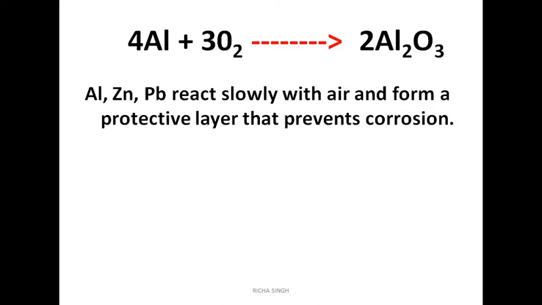Next is aluminium. When aluminium reacts with oxygen, then it forms aluminium oxide, that is Al2O3. Okay? These metals like aluminium, zinc, lead, they react slowly with air, and they form a protective layer over them which prevents them from corrosion. Now aluminium reaction is written here. Please try to write the reaction of zinc with oxygen and lead with oxygen.